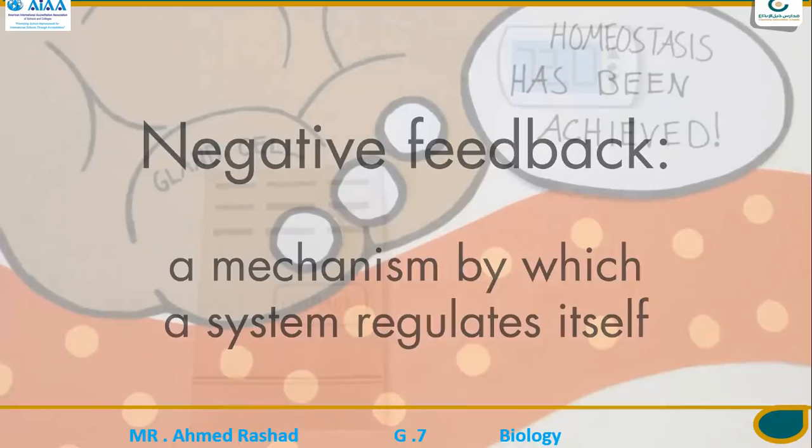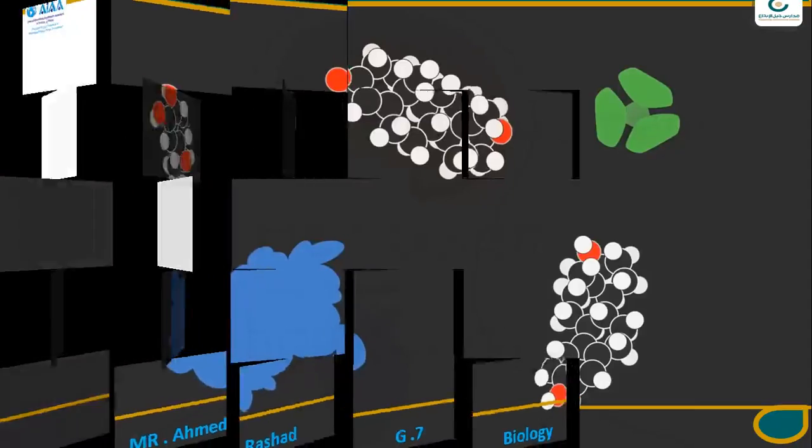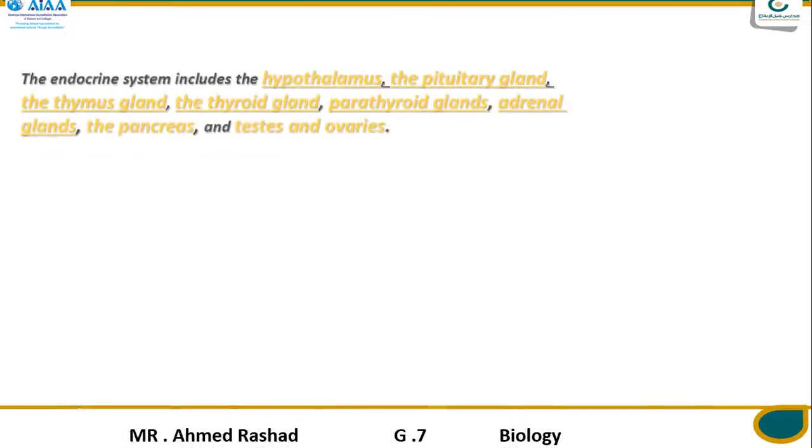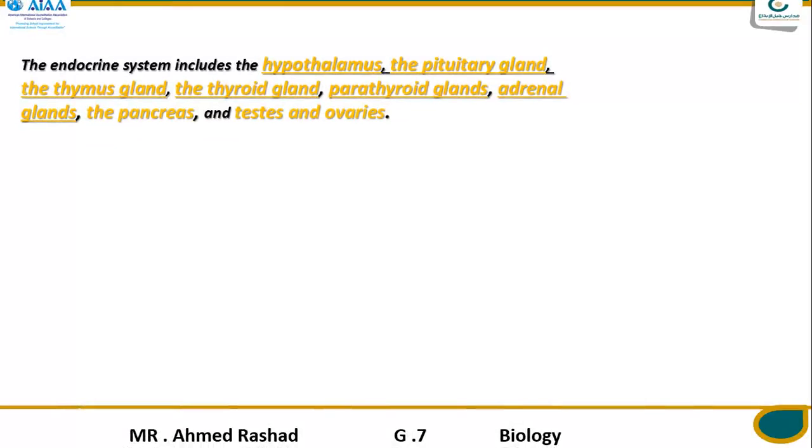Excellent. So now each one of you knows the meaning of hormones, how hormones travel from the glands or secreting cells to the target cell, and how the hormones work in your body. Now you can go to the next step, and that's talking about some important glands in your body.